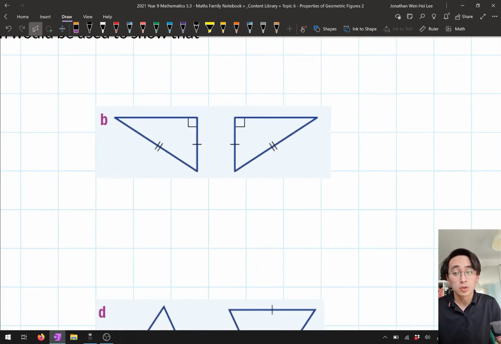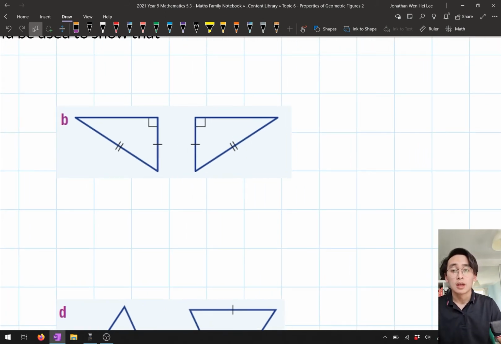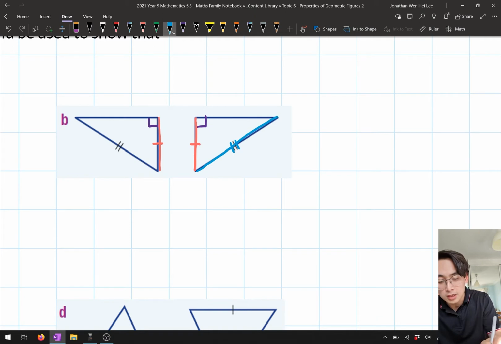This next one here. What do we have here? Well, if you have a look at the 2 triangles, even though they have been rotated or switched around, these two are still going to be exactly the same. And let's identify what information we have. First of all, we've got this right angle here. And so we've got one angle at least. And even better, they've told us that it's a right angle. Then we've also got a pair of matching sides. And then we've also got another pair of matching sides. But if you look at this side in particular, we just want to check, is that the hypotenuse of my triangle? And if you have a look, that is indeed the hypotenuse of my triangle. It is directly opposite my right angle. And so that is my hypotenuse.